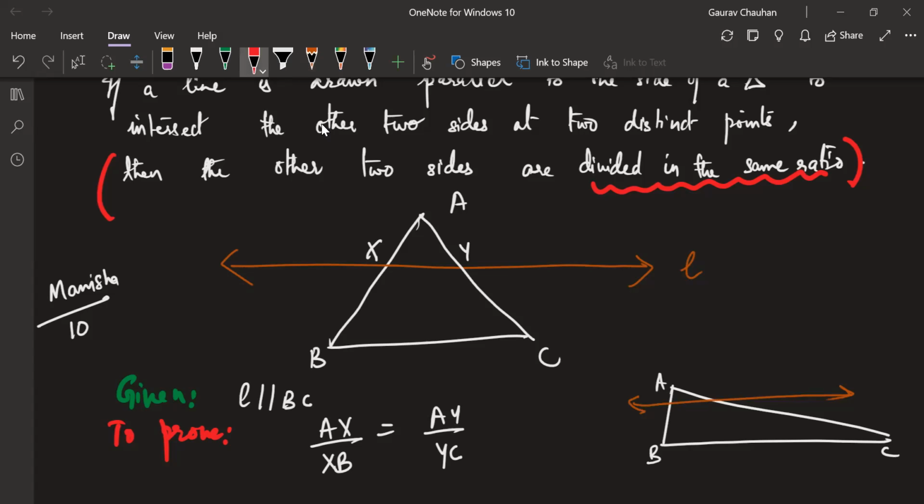Even in this case, this AX divided by this AB. Suppose this is 1 centimeter, this is 2 centimeter, and this is 5 centimeter. Any idea how much this will be?